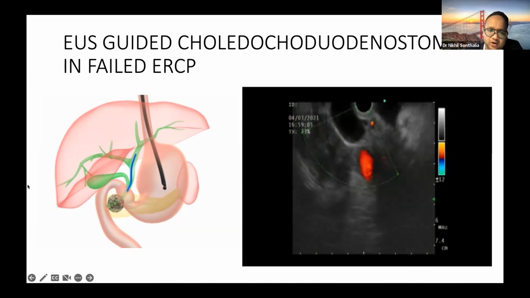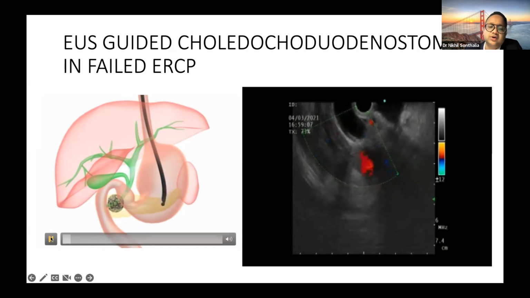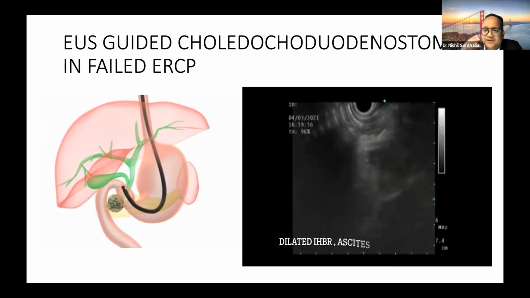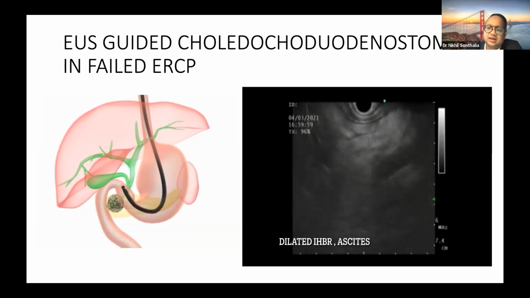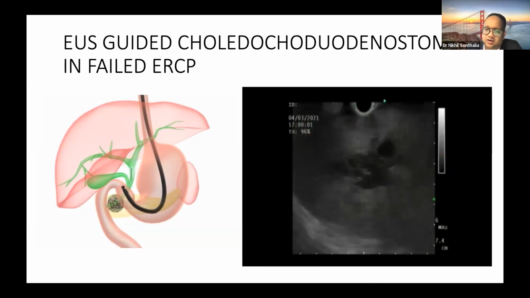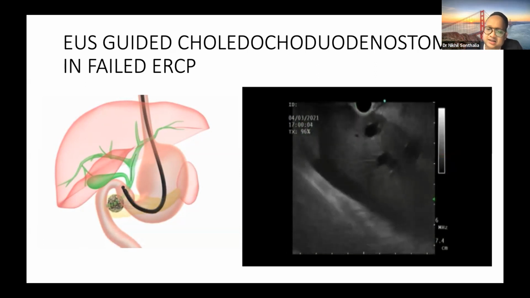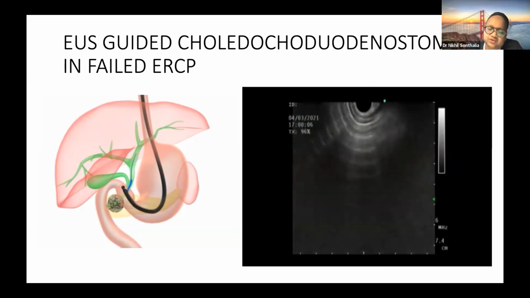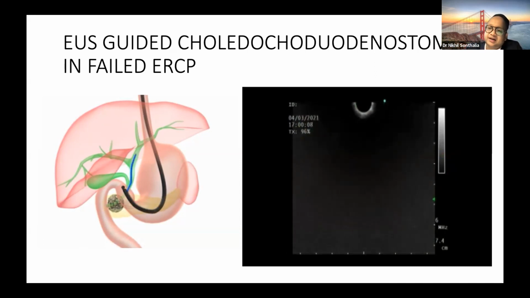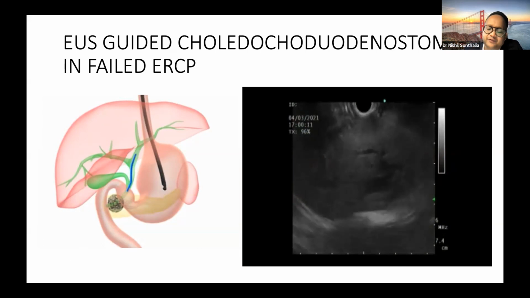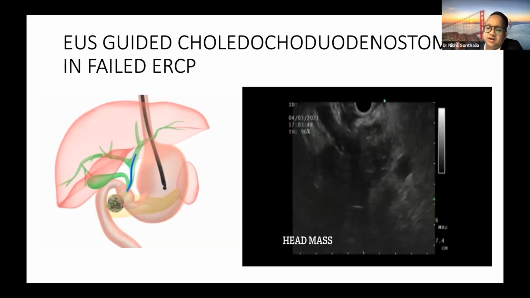This one is an example of EUS guided choledochoduodenostomy. To simplify, we access the bile duct through the duodenum, at the first part of the duodenum. A dilated bile duct is accessed under EUS guidance using a 19-gauge needle, and the tract is dilated, and a fully covered metal stent is placed to create an anastomosis between the bile duct and the first part of the duodenum instead of going through the traditional route.